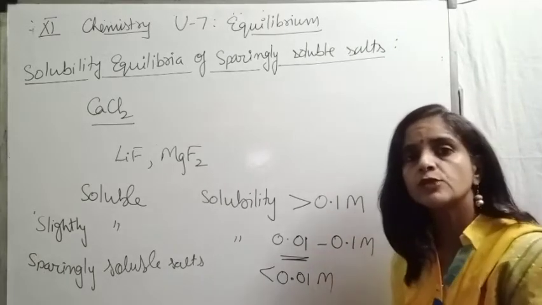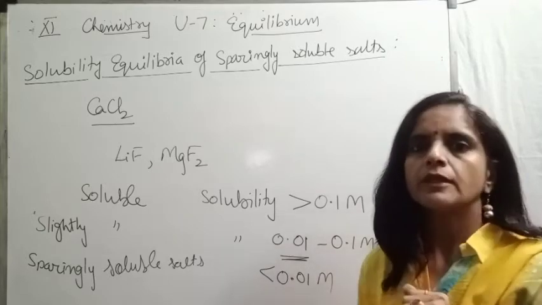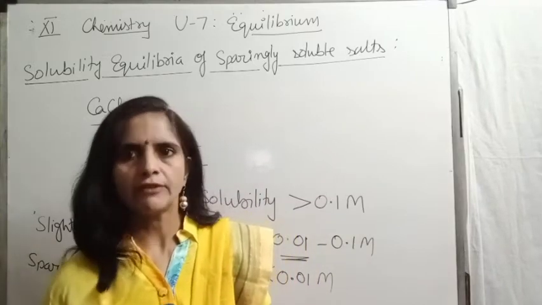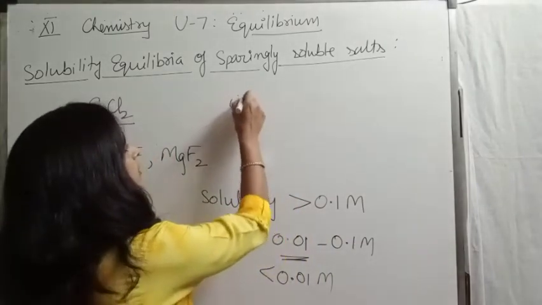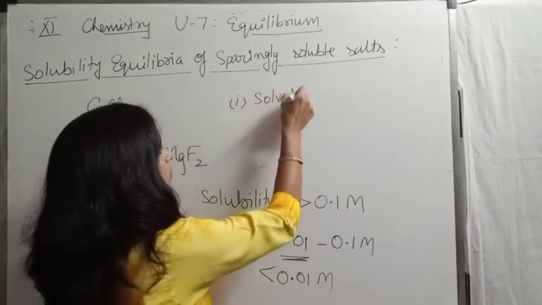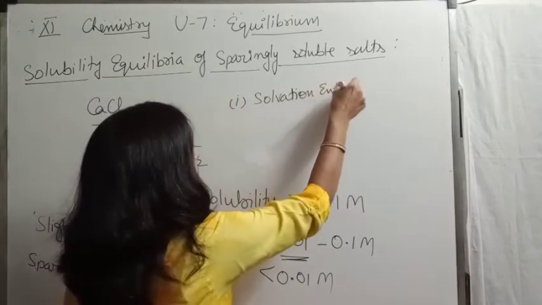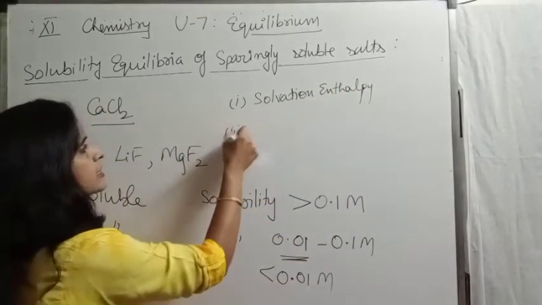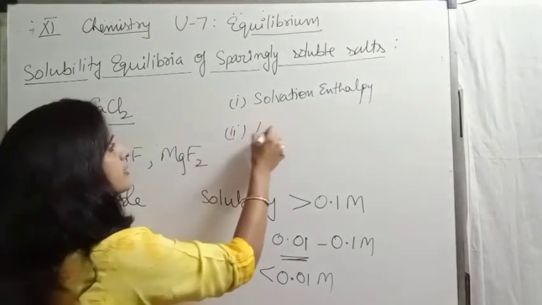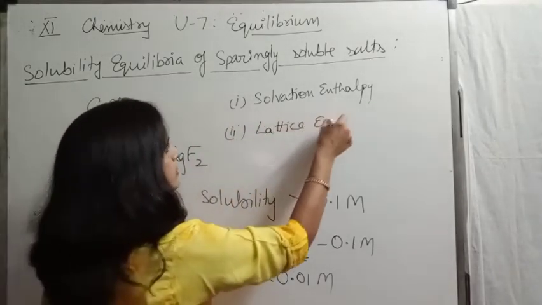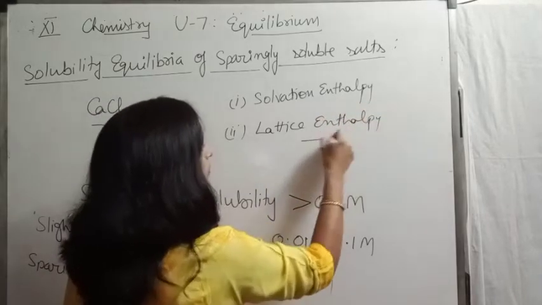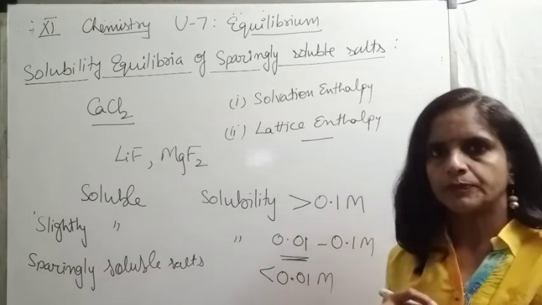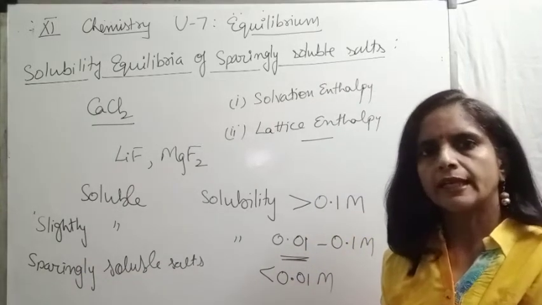Now, what are the factors which affect the solubility? The two main factors which decide the solubility of a given salt are, the first factor is solvation enthalpy, and the second factor is lattice enthalpy. If you remember, we discussed lattice enthalpy in the bonding unit, but we will discuss it again.